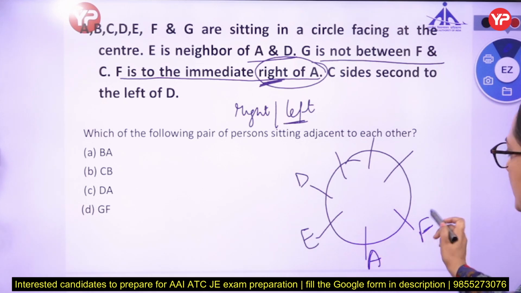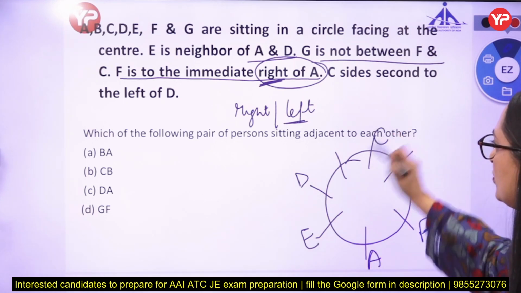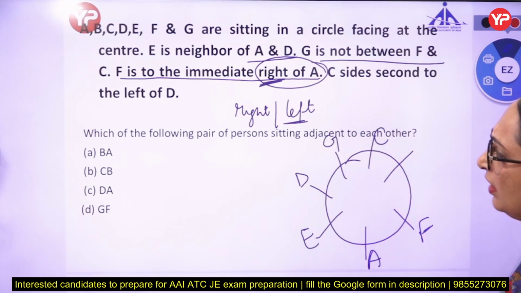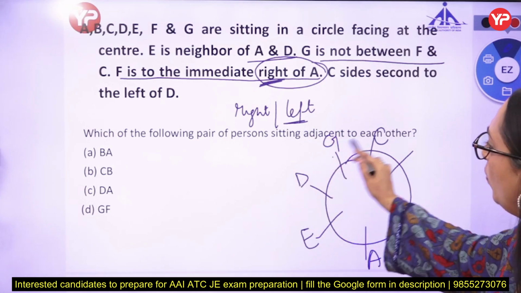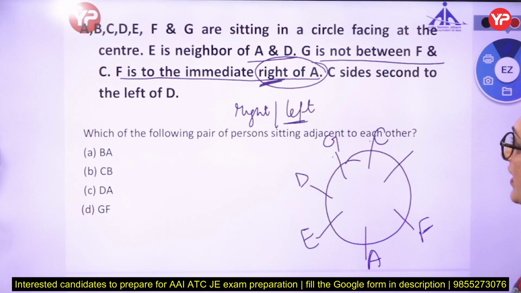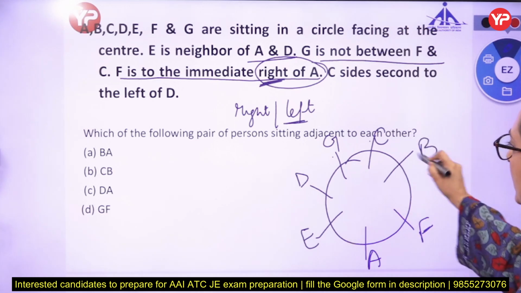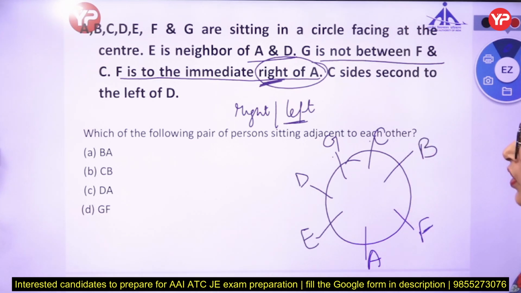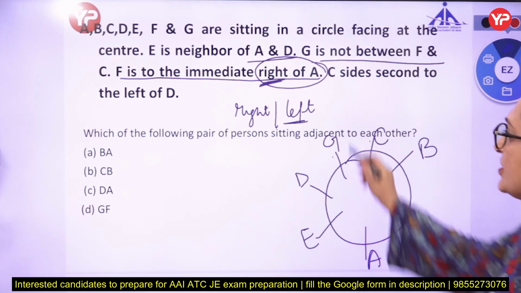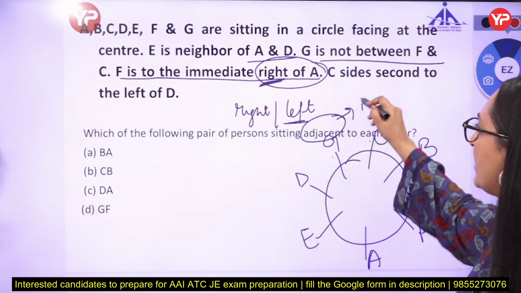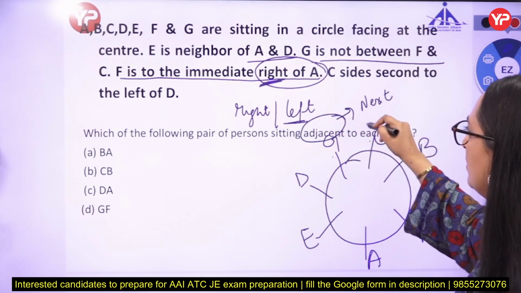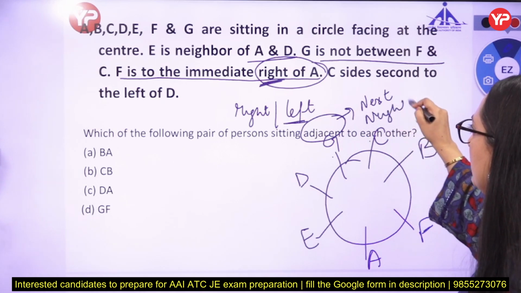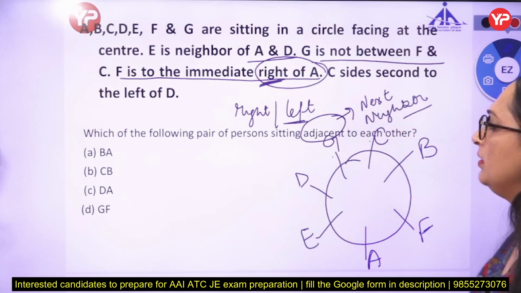So there is one person between F and C, that is not G. That means G is here. And C is second to the left of D. 1, 2, yes, C is second to the left of D. So we are left with only one person, that is B. So B is here. Which of the following pair of persons are sitting adjacent to each other? Adjacent means next to each other or neighbors.